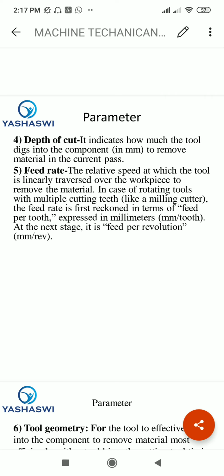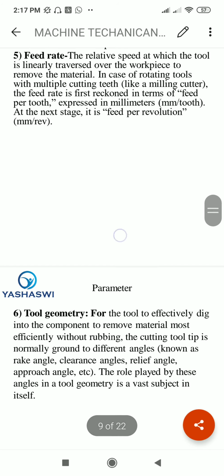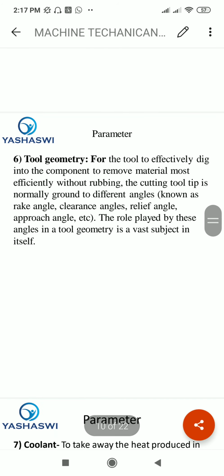In feed rate, the relative speed at which the tool linearly travels over the workpiece to remove the material. In case of rotating tools with multiple cutting tips like milling cutters, the feed rate is first recognized in terms of feed per tooth, expressed in millimeters per tooth. At the next stage, it is feed per revolution, that is feed equal to millimeter per revolution. Now the sixth one is tool geometry.